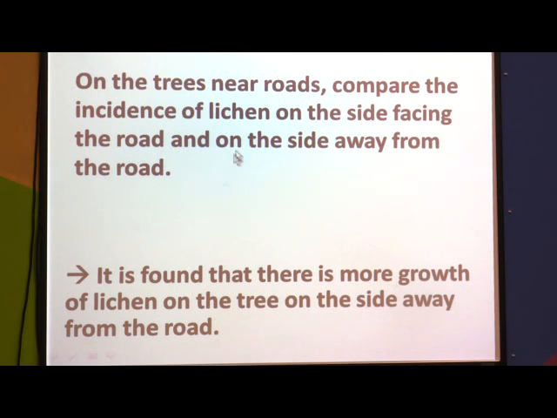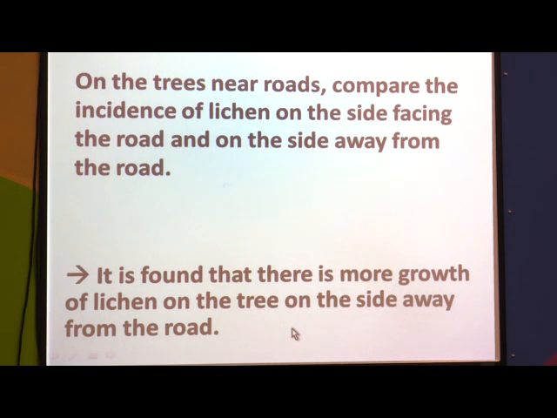Two things you have to do. First of all, you have to see the growth of lichens on the trees which are facing the road and on the trees which are away from the road. It is found that there is more growth of lichen on the side of the tree away from the road. Why? Because the side of the tree which is away from the road comes in contact with less pollutants.